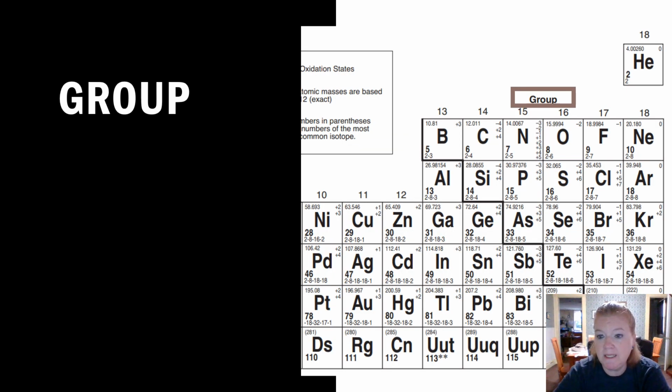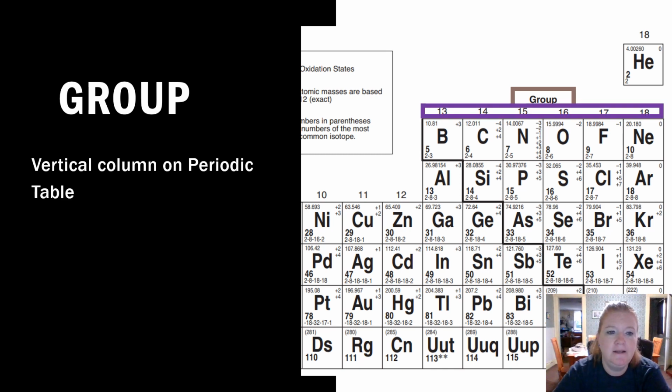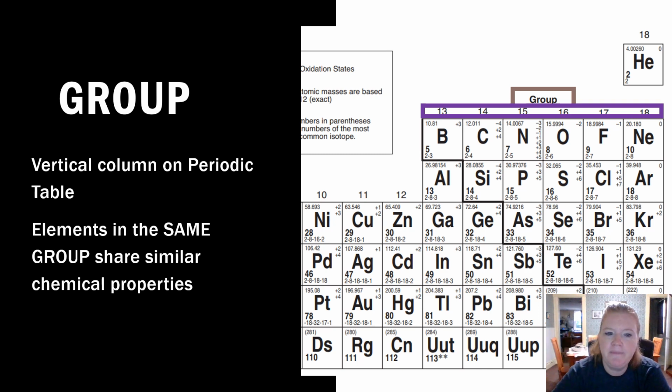So what is a group? Okay, you can see here group numbers here, 13 through 18. A group is a vertical column. Okay, so on our reference table, literally it says the word group. Don't have to memorize it. Elements in the same group share similar chemical properties.